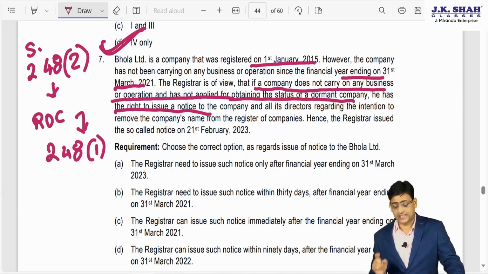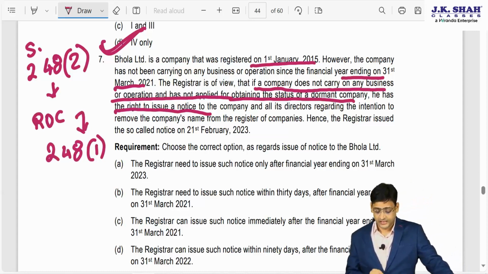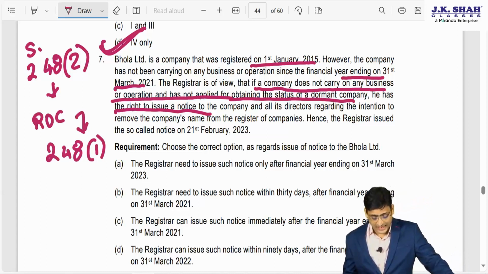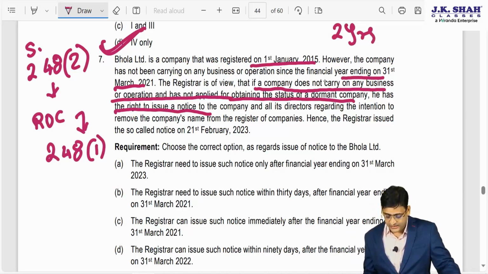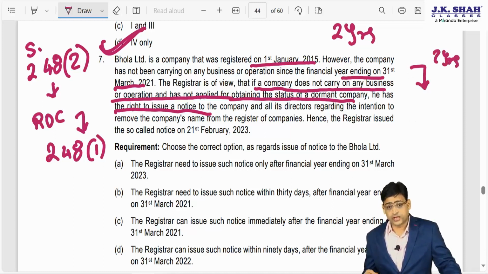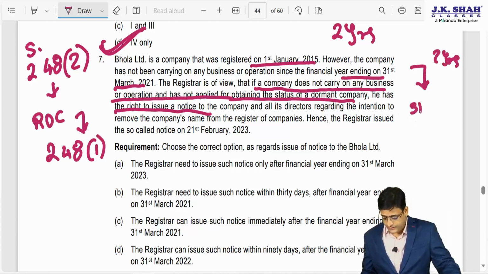So the ground is that the company has not been carrying on business, but the company should not carry on business for 2 years continuously. Now can I say he has not been carrying on business from 31st March 21. So 2 years from this period we have to count, which will come to 31st March 23.